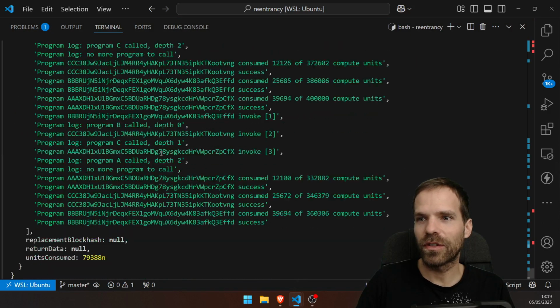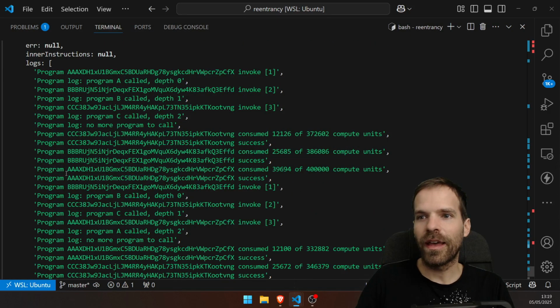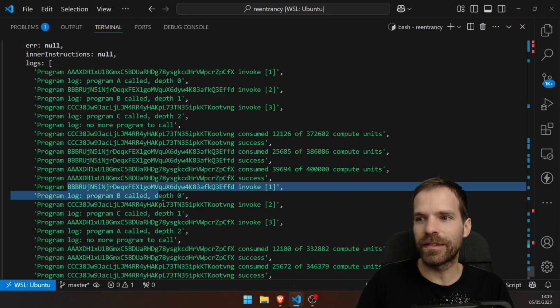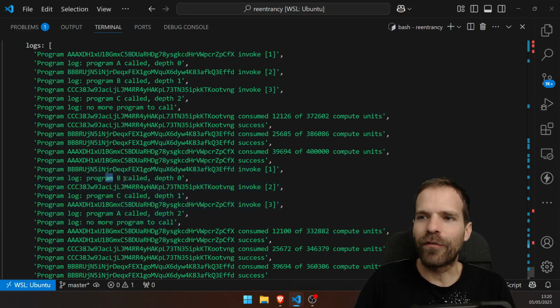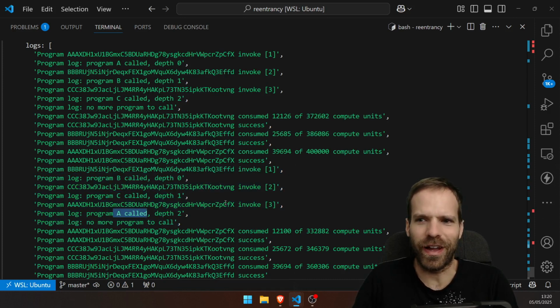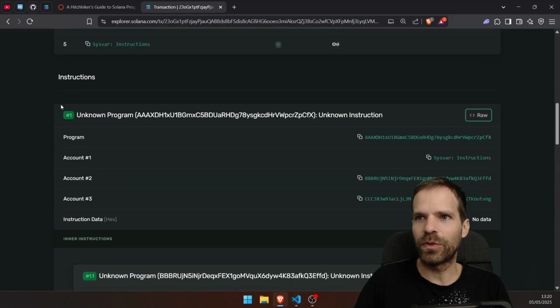Oh, that's a lot of logs. Because that all works. And then here program B is invoked at level 1, so depth 0. They start with 1 and I start with 0. But it is the same thing. I mean, not really. 1 and 0 is not the same thing. It's off by 1. But yeah, I'm doing the computer science way of counting and they're doing the normal numbers way of counting. It also looks nicer like this, admittedly. But whatever. So yeah, if program B calls program C calls program A, there's no reentrancy here. That's all fine. Because those are two separate top level instructions.